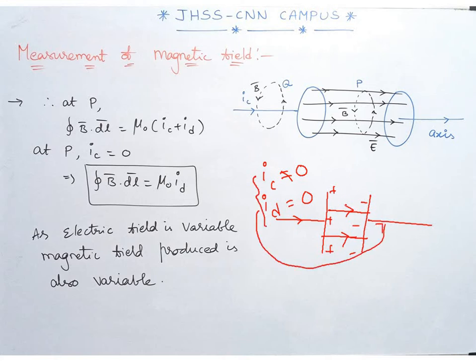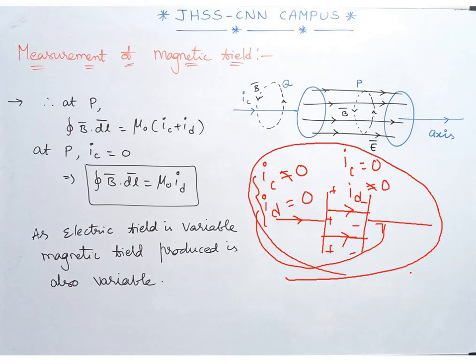But in between the plates, in this region I am speaking about, I_C becomes 0 while I_D never becomes 0. So wherever the conduction current exists, I_D doesn't exist. Wherever I_D exists, conduction current does not exist. So keep that in mind, one of the most important results. Where the displacement current will be 0, where the conduction current will be 0, and all. And the need also we have already discussed earlier. Are we clear with this?